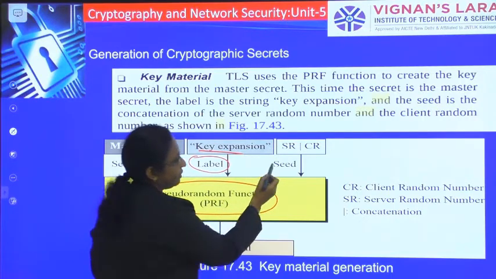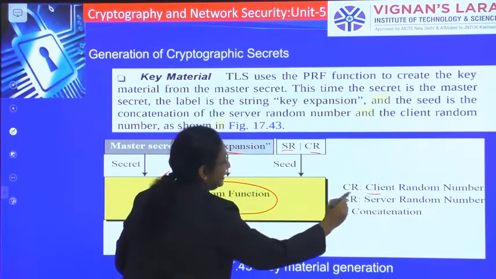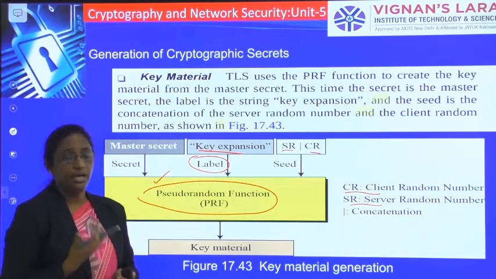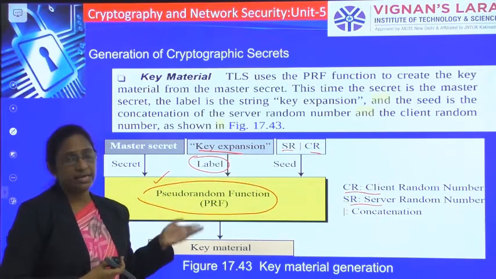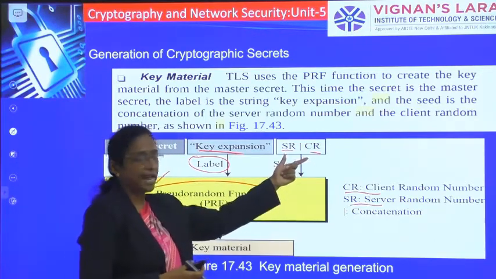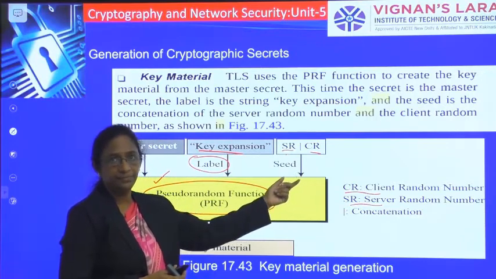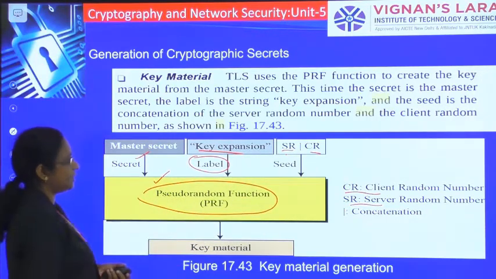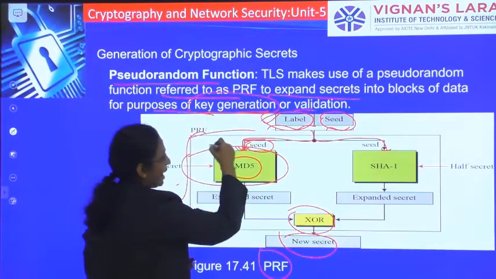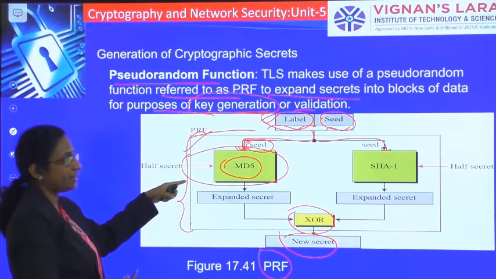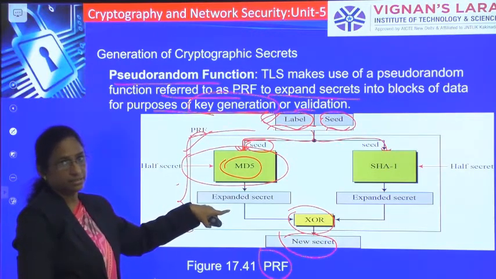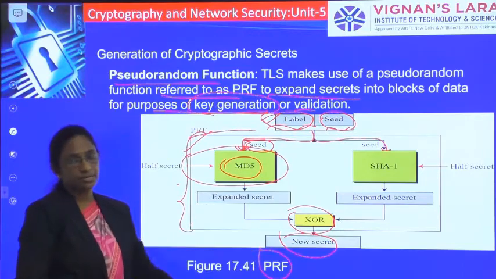Similarly, this is your SR and CR, the client random number and server random number concatenated. Already we have seen in the handshake protocol, in phase 1, the client and the server send their random numbers. Those two random numbers are concatenated and used as a seed here. You will also use a master secret. These will be sent as input to this random function, where you use your data expansion function to expand the secrets, and those will be XORed so as to get the new secret.